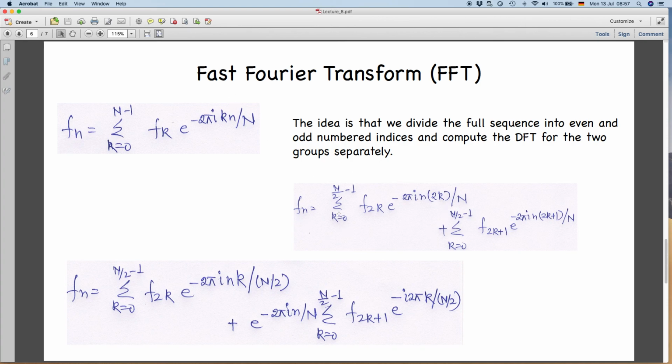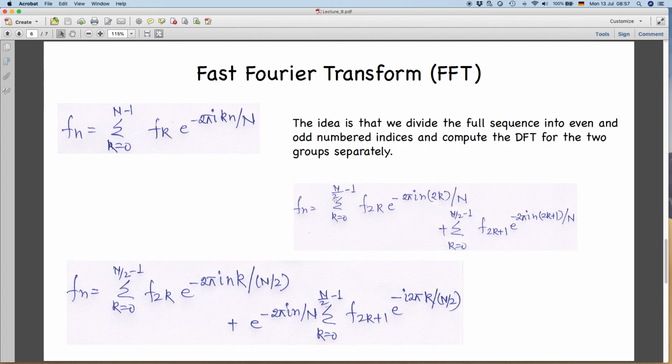So, that is what we are doing here. You see here from k equal to 0 to half. So, we have taken it in such a way that the odd indices and the even indices are equal. So, I will discuss this later.